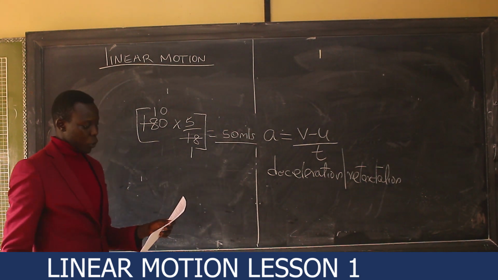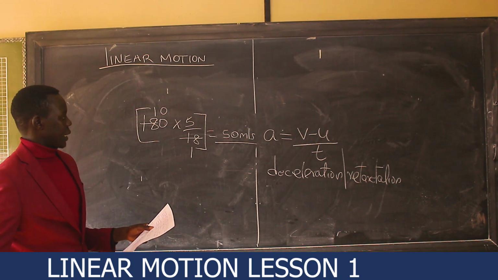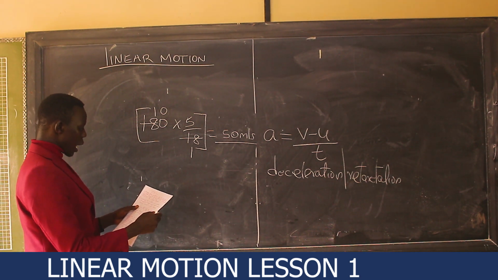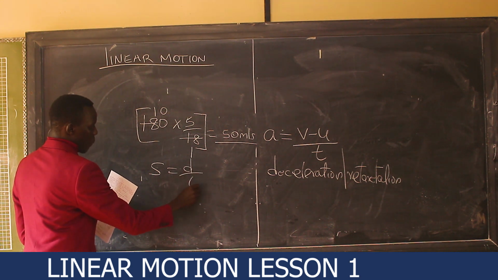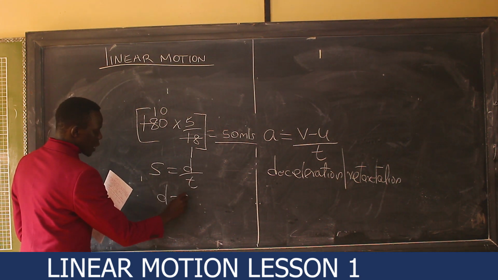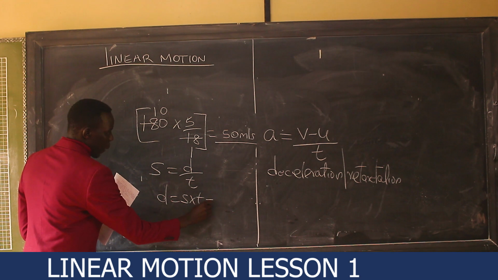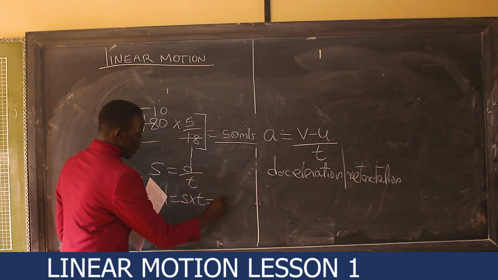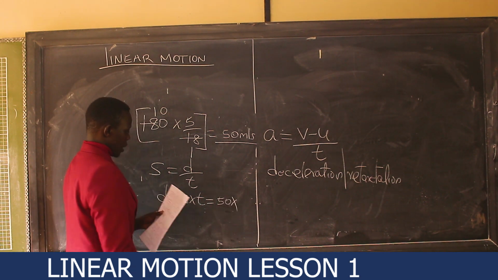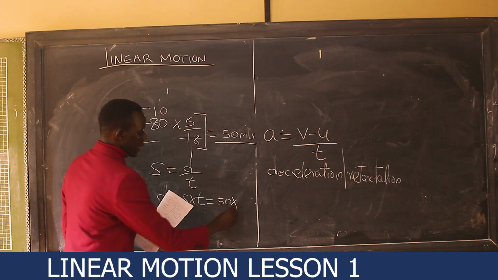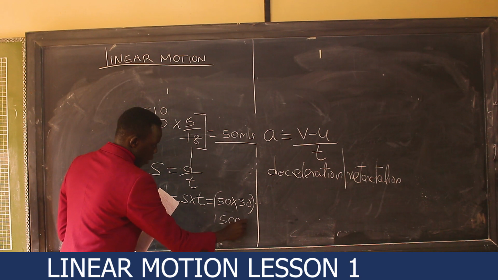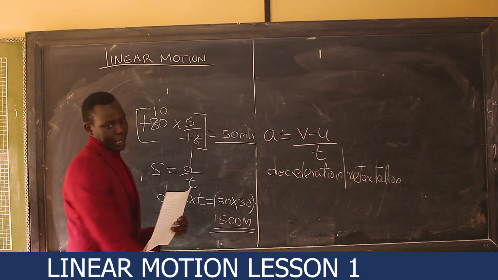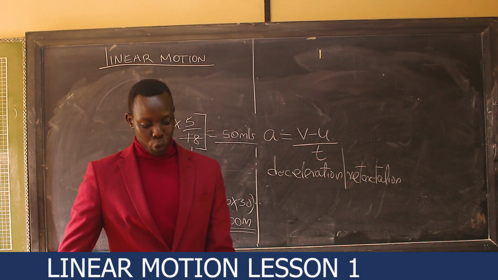That is it. But now the question is talking about calculating the distance. If speed is given by distance over time, then distance is speed times time, which is 50 times 30 seconds. So you get 1500 meters. That is how that question should be handled.